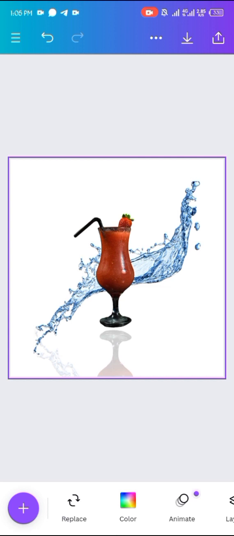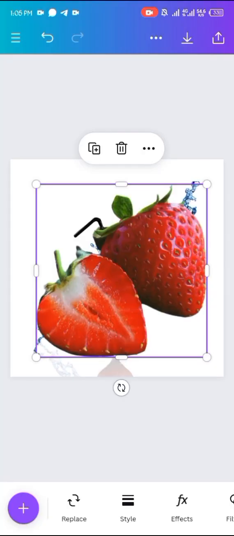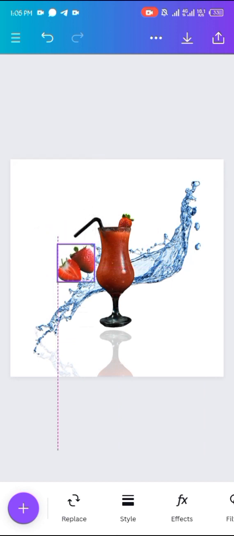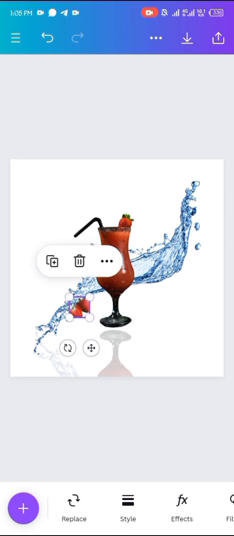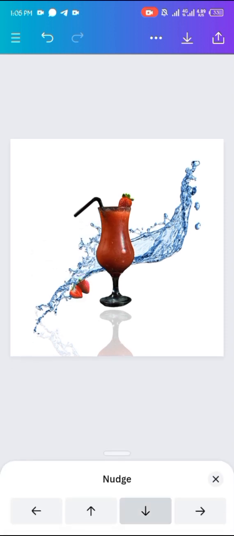For you to add something more special, something more appealing, I decided to go for strawberry. Searched out strawberry. I have the images already in my recent file, so just resize it and keep it wherever you want to keep it. So I decided to keep it here and reduce it. I can't drag it with the normal mouse like on the phone right now, because it's very small now. It's going to reduce it the more.